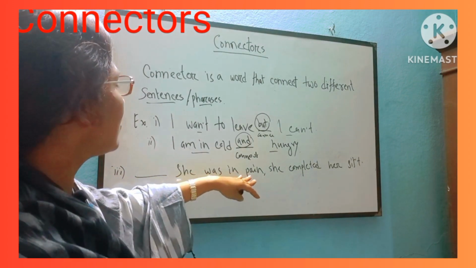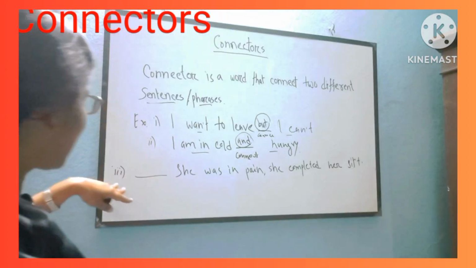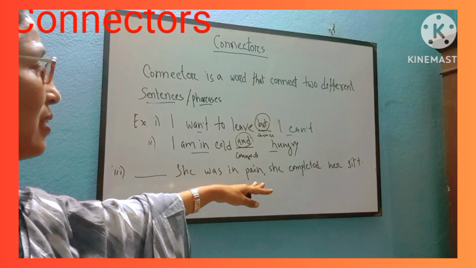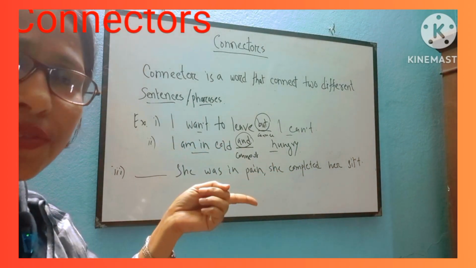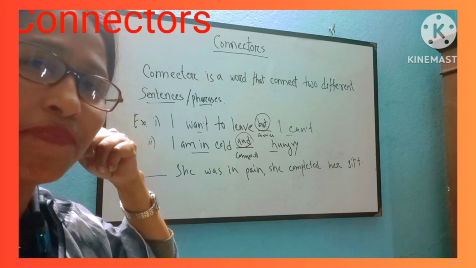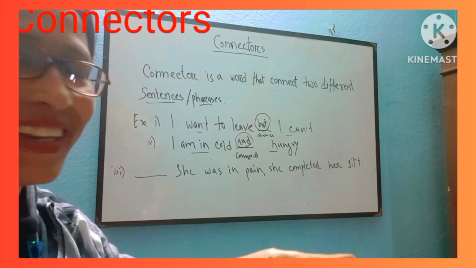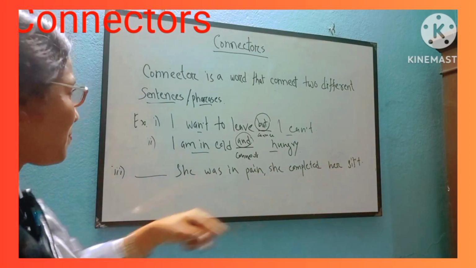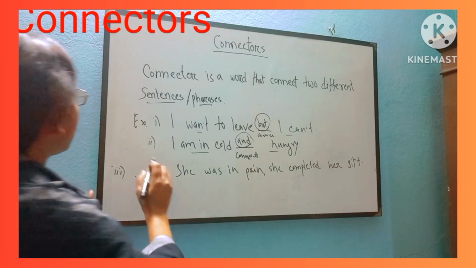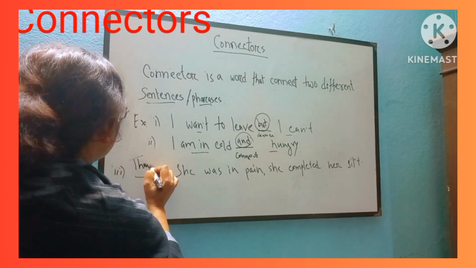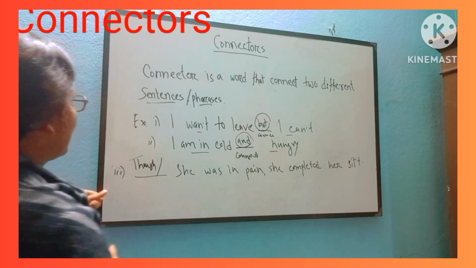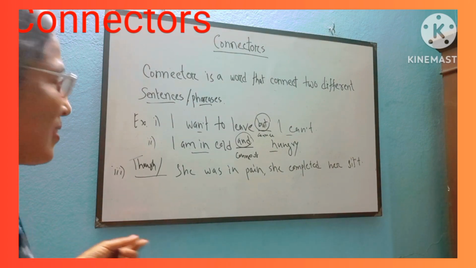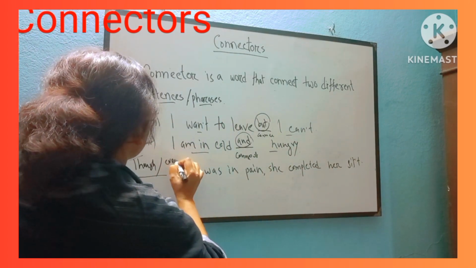Okay, now the last example. She was in pain. She completed her shift. Look at the full sentence: dash, she was in pain, she completed her shift. Try one more time. Yes, 1, 2, 3. Okay. Though she was in pain, she completed her shift. Good, very good. Here I like to use though or even though. Though or even though. This is excellent.